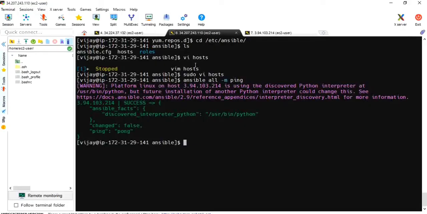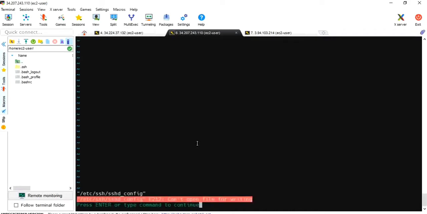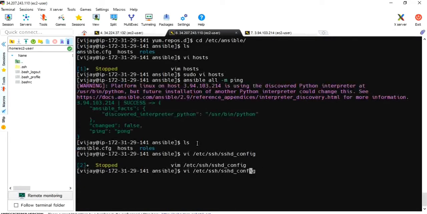Okay, let me get into server 2 and see whether password authentication is enabled. Okay, vim /etc/ssh/sshd_config. Okay, permission denied. Okay, we have to use sudo.